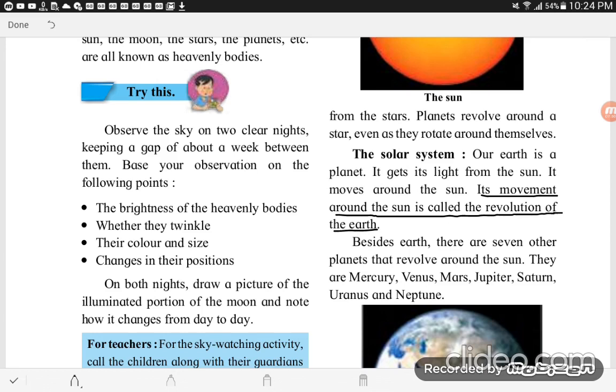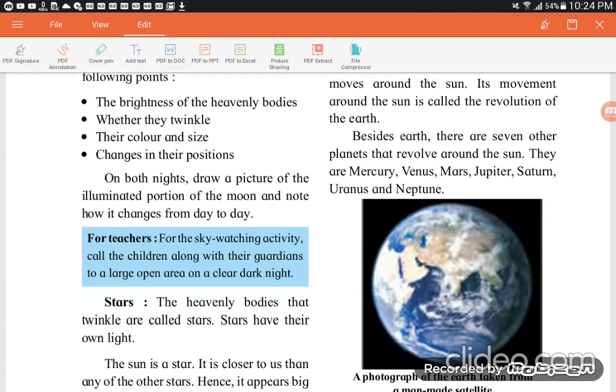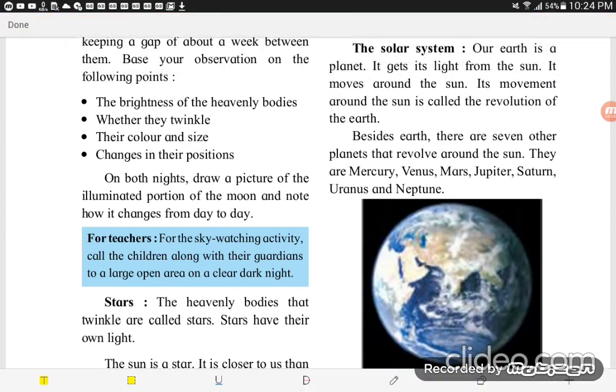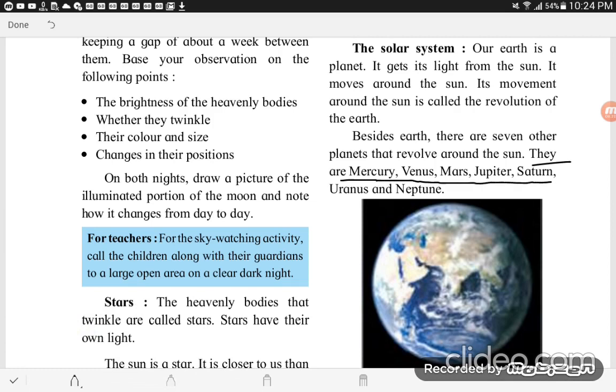Besides Earth, there are other planets that revolve around the sun. They are Mercury, Venus. How many planets revolve around the sun? The question is that. The answer is there are 7 planets. They are Mercury, Venus, Mars, Jupiter, Saturn, Uranus and Neptune. Note down in your notebook that there are these 7 planets.